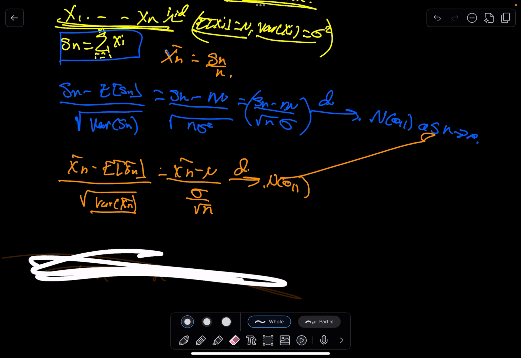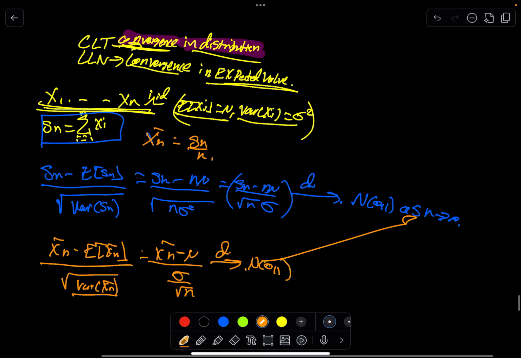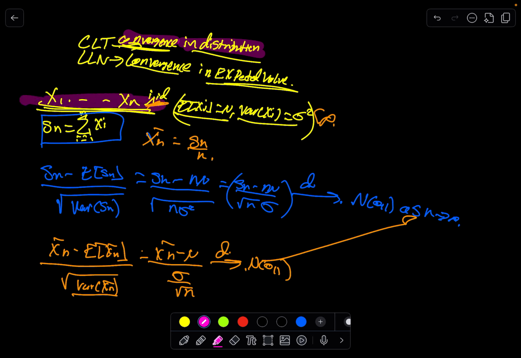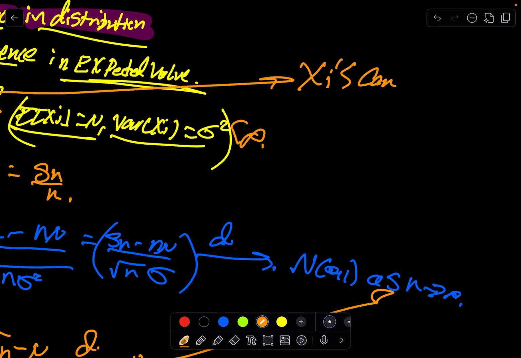But the idea here is that we need IID, so these are drawn IID. And usually we say that the variance is less than infinity. But more or less, we don't know anything about these xi's. We have no idea. These xi's could be drawn from some uniform, some normal. If it's normal, we know it's normal, and we don't need n to go to infinity. But these xi's could be from any underlying distribution. This is the key.